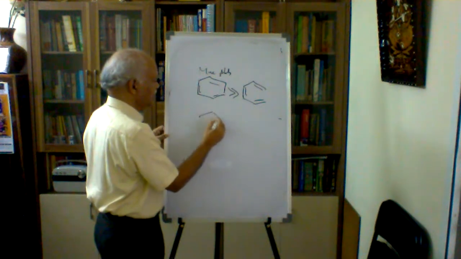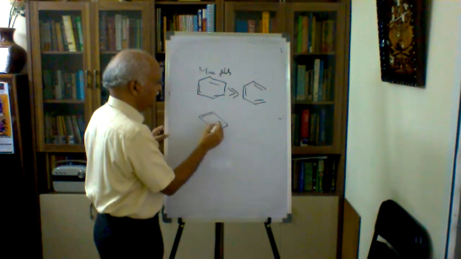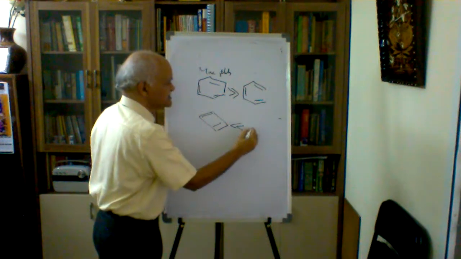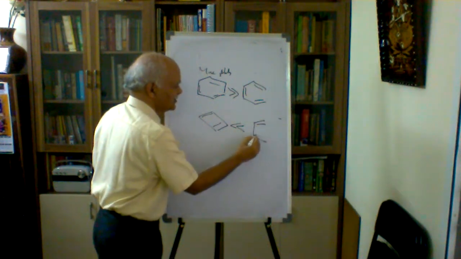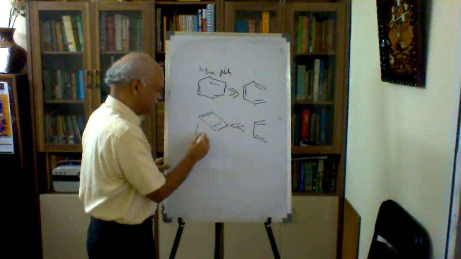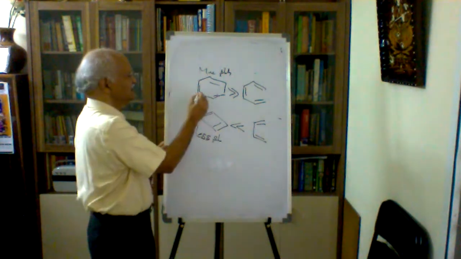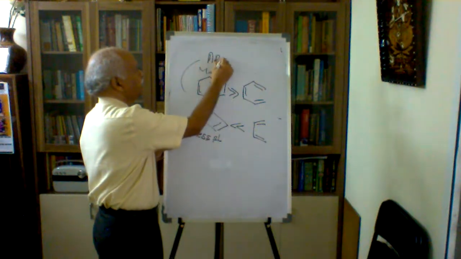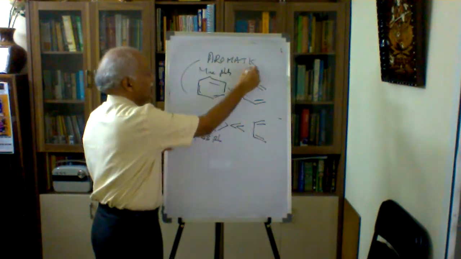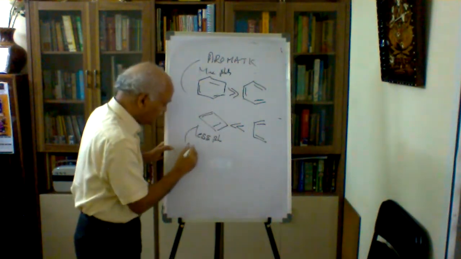Suppose I am drawing now my cyclobutadiene, and this is much less stable than an ordinary molecule. This is less stable, and this first molecule is aromatic, and the second case is anti-aromatic,